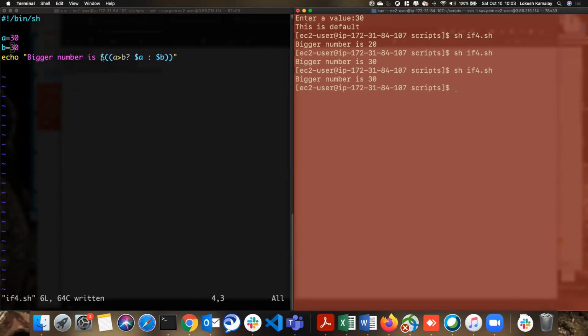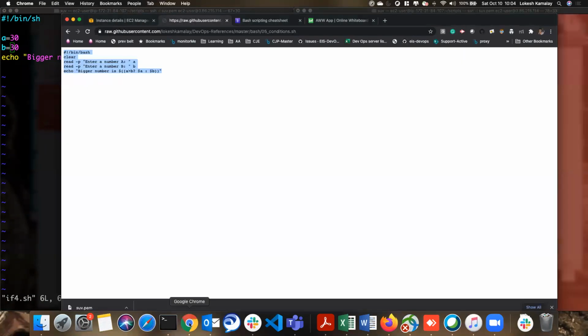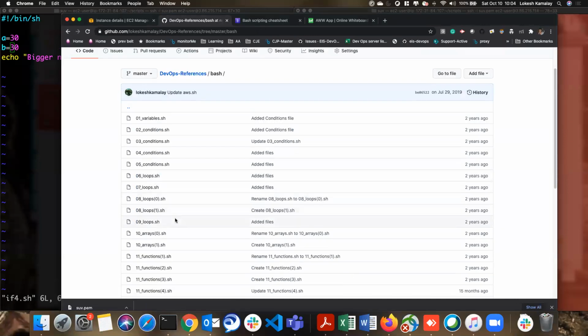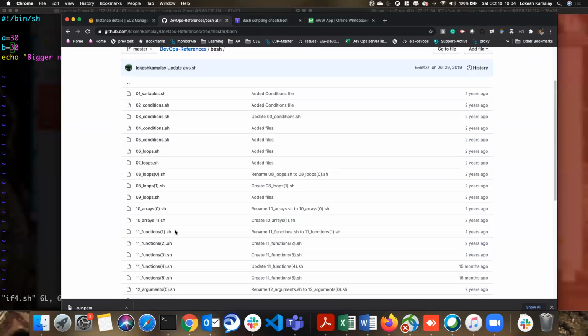So this inline condition only helps you to work if else. If this condition becomes true, do this. If this condition becomes true, do this. That's called the simple inline conditions. You only use it when you have to verify some certain values. So that's about the if conditions. And then we also have loops.